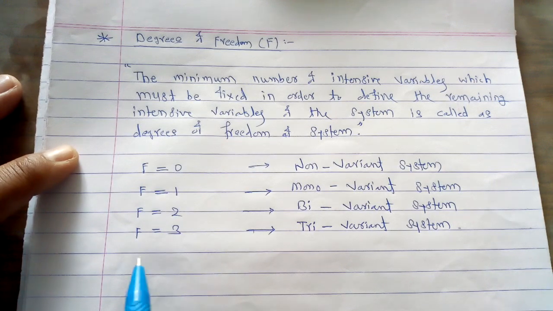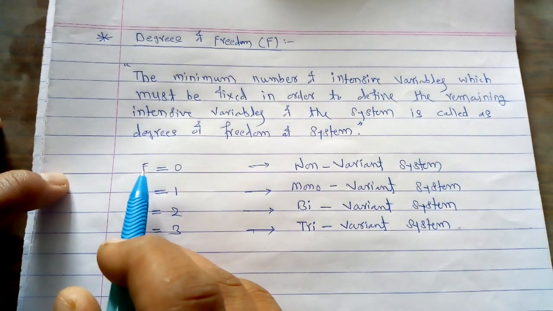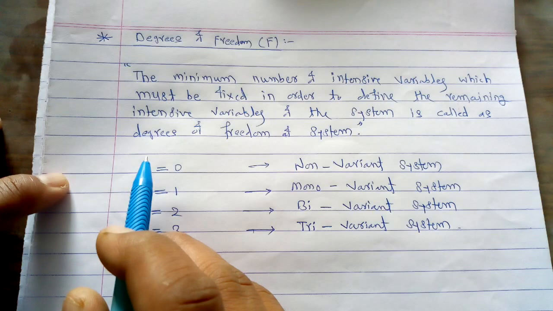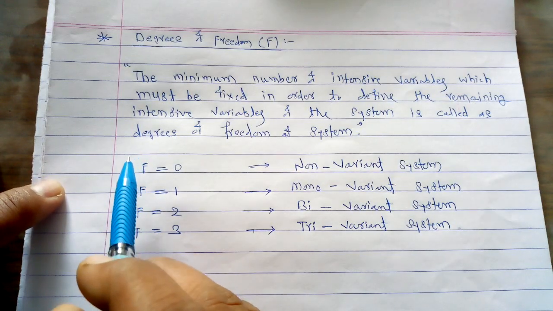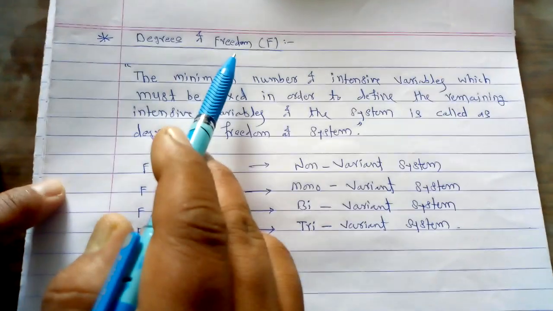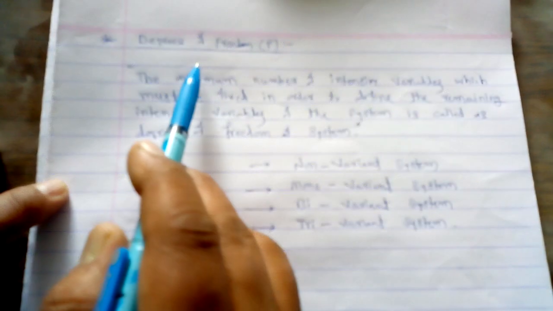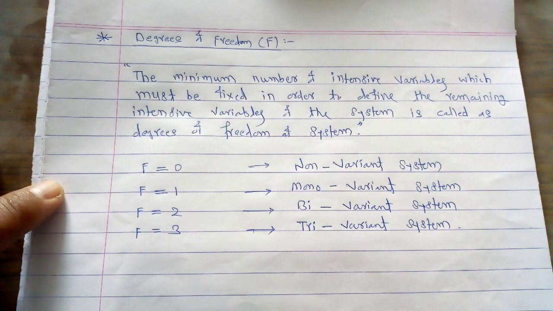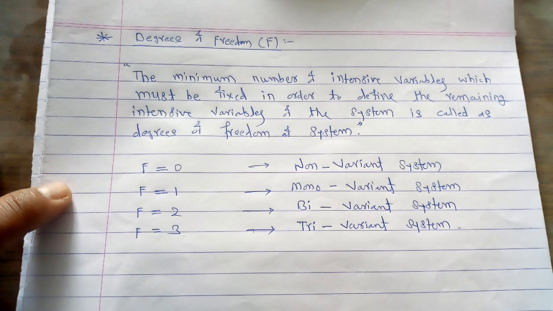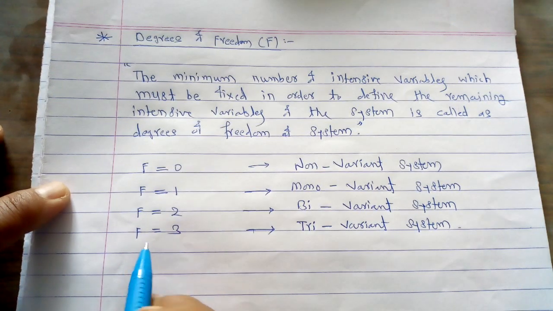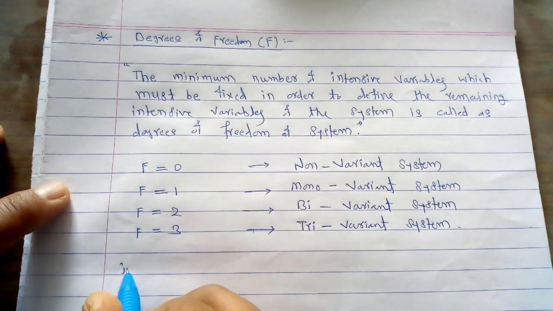Now in the current lecture we are going to take the next important point from the chapter, that is some important concepts. The first important concept is the degrees of freedom. We have to study what is meant by this degrees of freedom, what is the importance of this particular degrees of freedom. As far as the phase rule is concerned, this phase rule is concerned with some intensive properties. We know very well what is meant by these intensive properties.